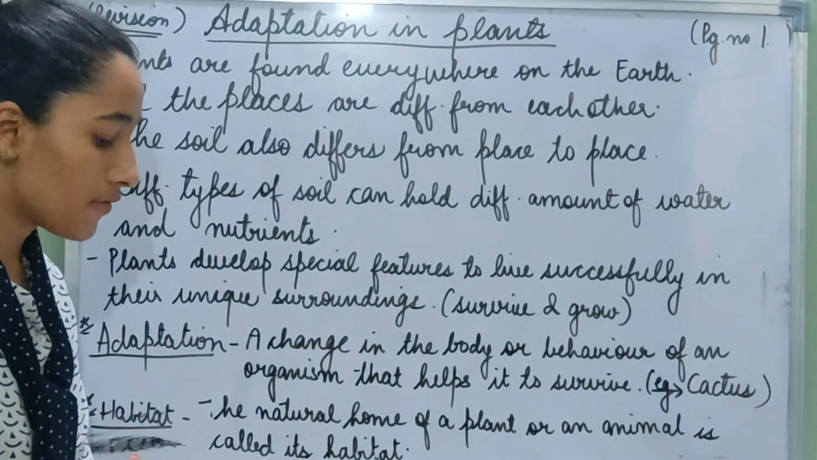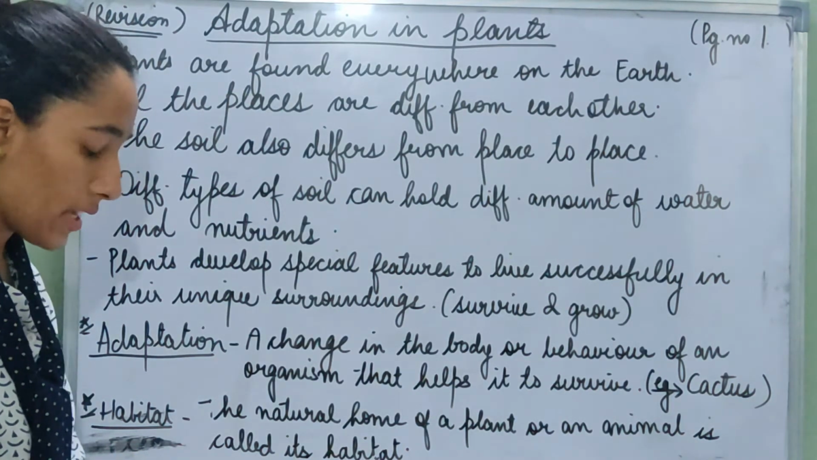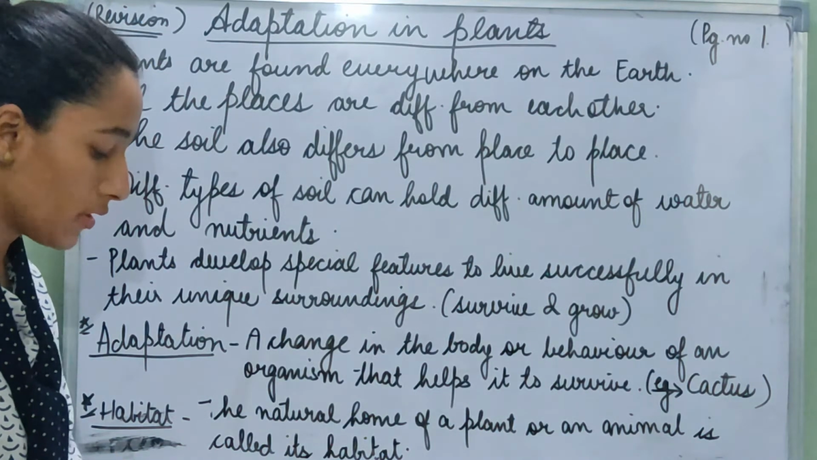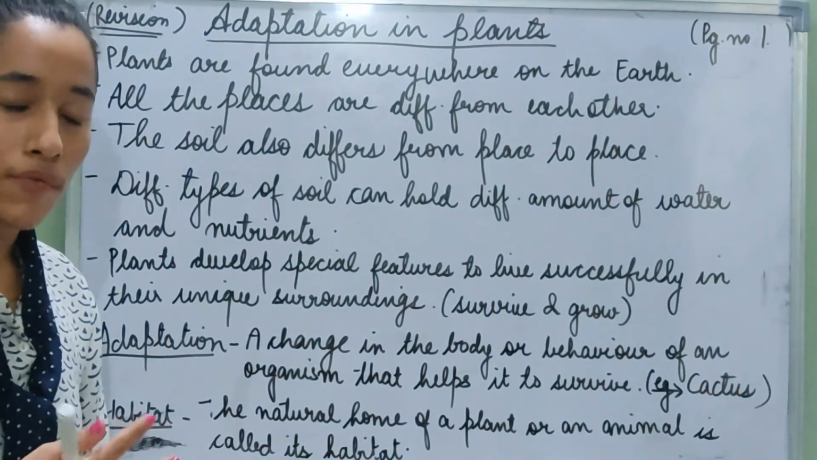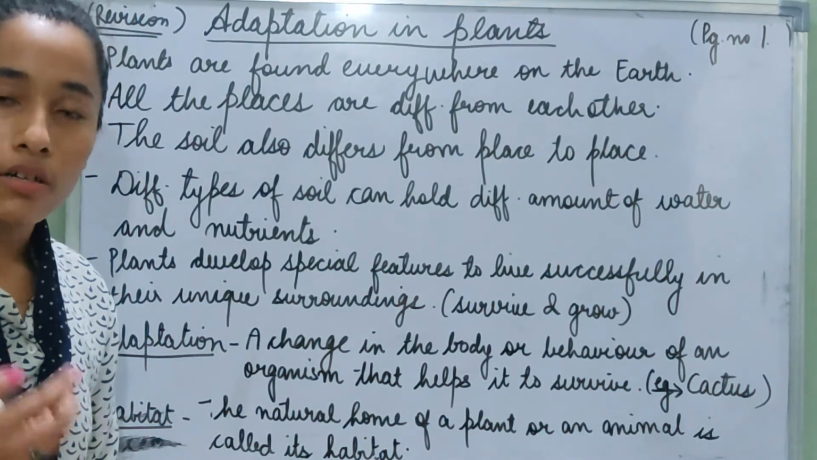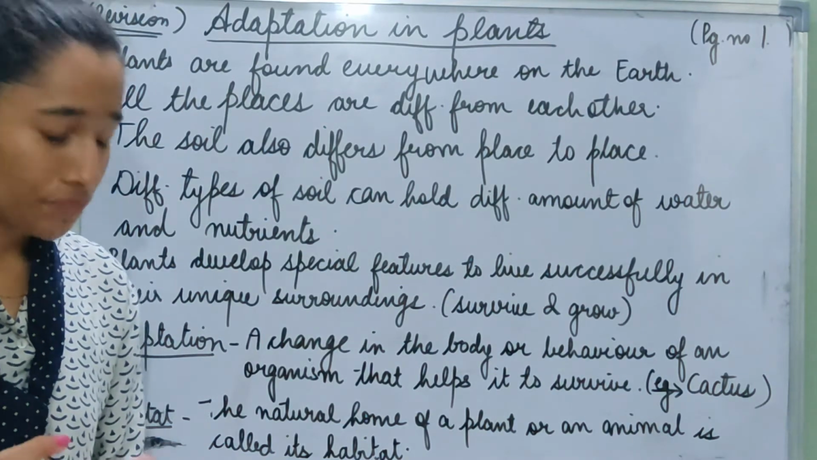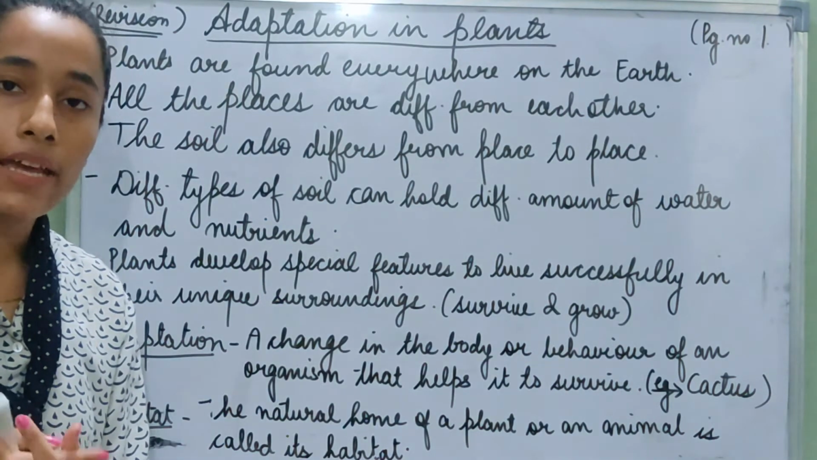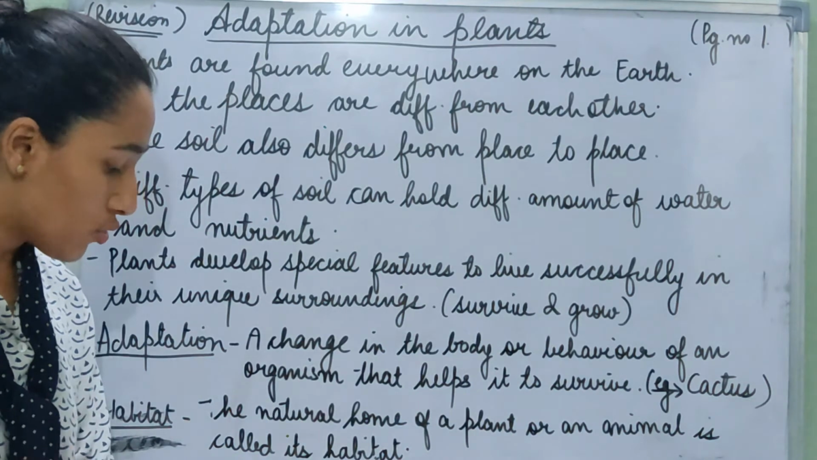The soil also differs from place to place. It can be sandy, clay or loamy. Different types of soils can hold different amounts of water and nutrients. So different places have different types of soils, and they can be loamy or clay or sandy. These different types of soils can hold different quantities of water and nutrients.